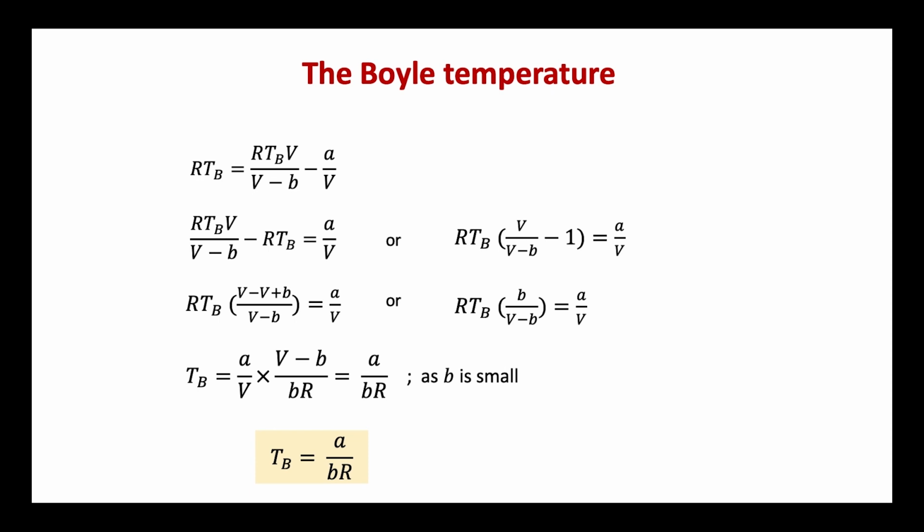That is, Tb = (a/V)(V − b)/(Rb) = a/(Rb), as b is small. That is, we get the final relation for the Boyle temperature as Tb = a/(Rb).